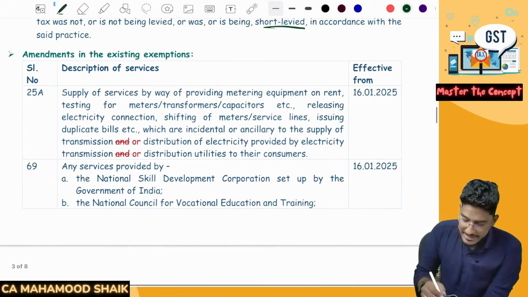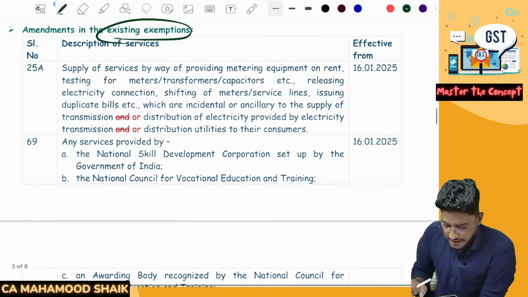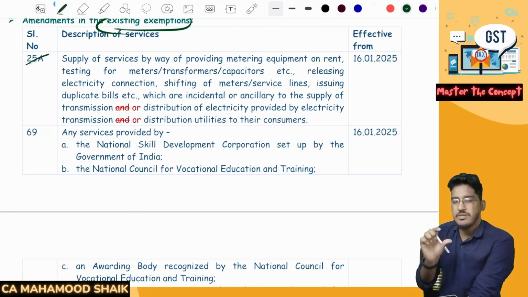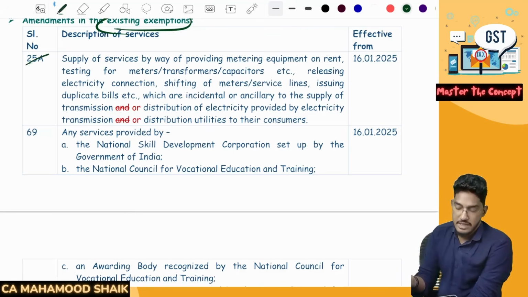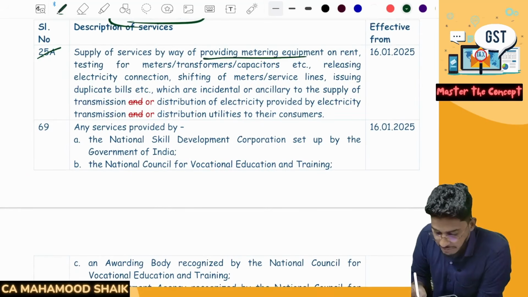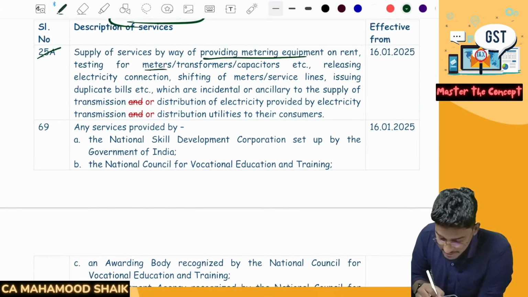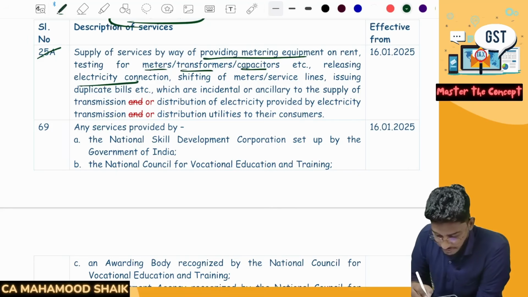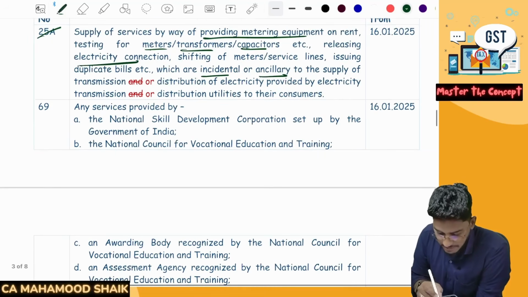Now, in the already existing exemptions, there are a few changes. In entry number 25A, there is some wording error which the government has realized. So we have an exemption which says that supply of services by way of providing metering equipment on rent, testing for meters, transformers, capacitors, releasing electricity connection, shifting of meters, these are all exempted, which are either incidental or ancillary to the supply of transmission.